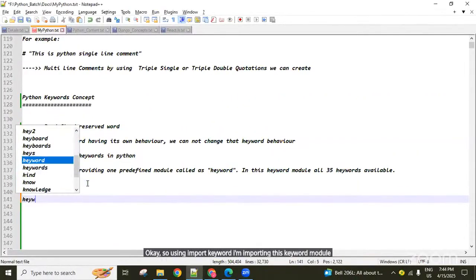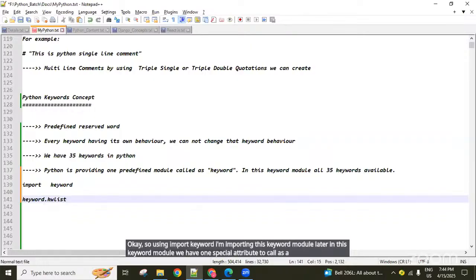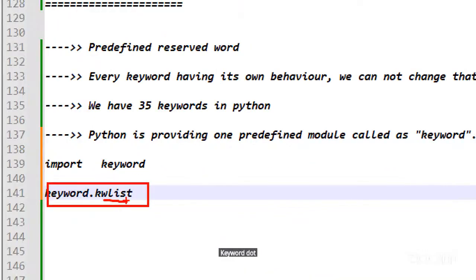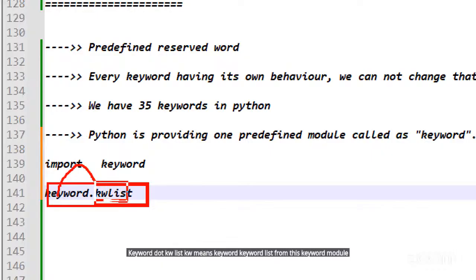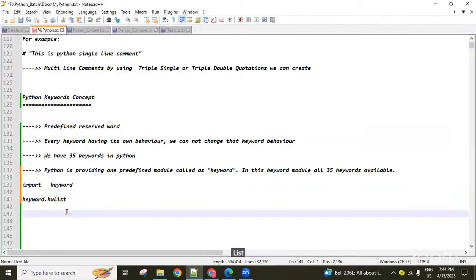Later, in this keyword module, we have one special attribute called kwlist. Keyword dot kwlist. kw means keyword list. From this keyword module, by using the kwlist attribute, we can get all available keywords. You are going to get a list of keywords.